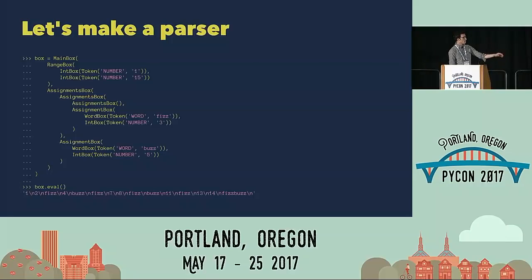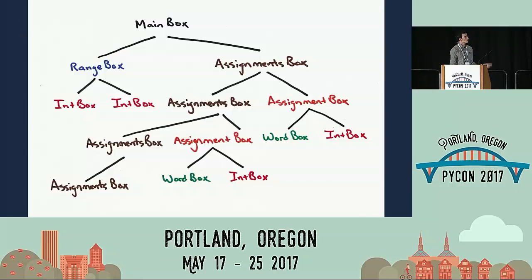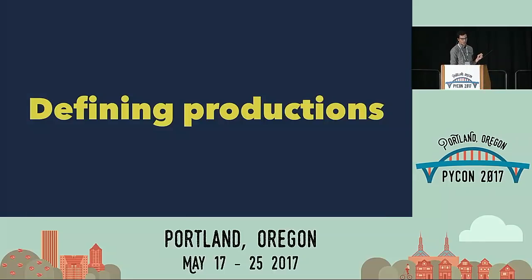We get this string at the bottom that's joined with new lines that looks like the output for FizzBuzz. And you can see how that falls into the parse tree that we showed before. So the next thing we need to do is define production. This is going to turn a pattern of tokens into one of our boxes.